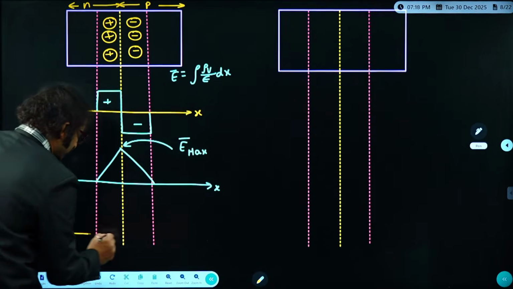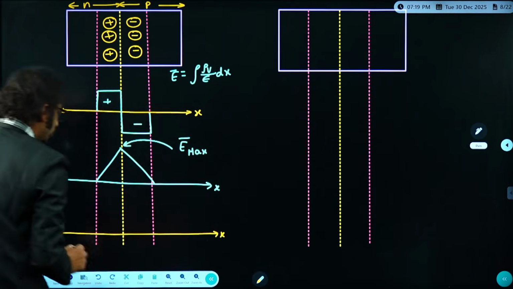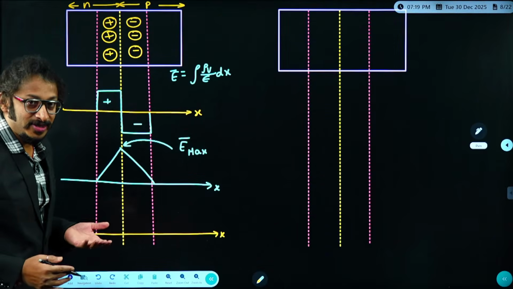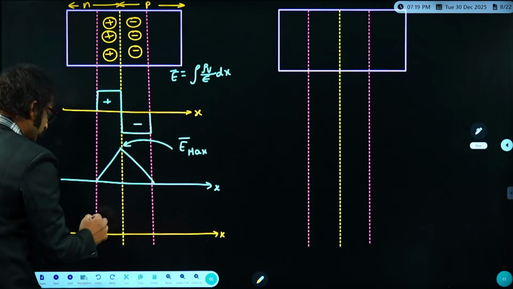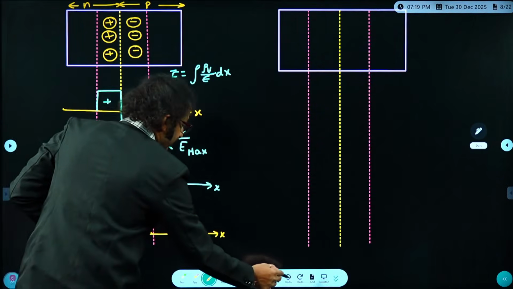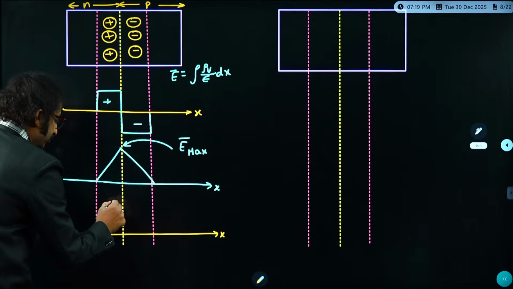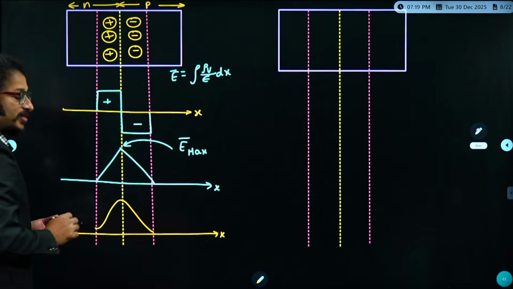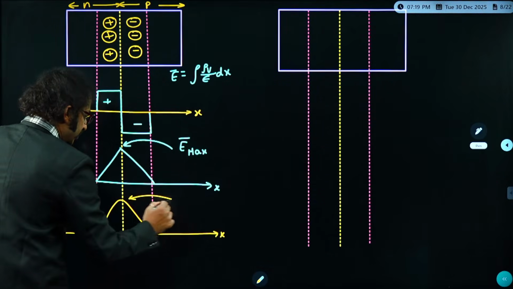So if I sketch x on the axis against the SRH recombination rate on the y-axis, it is almost like this. That means it is very high near the junction, and if I move away from the junction, it decreases. So it is almost representing Umax.